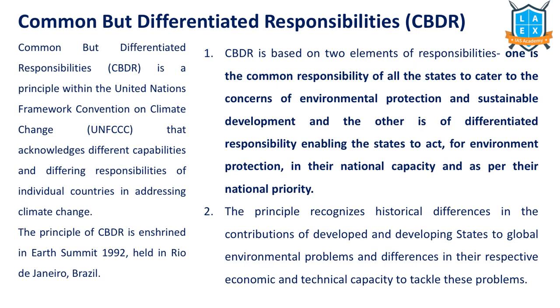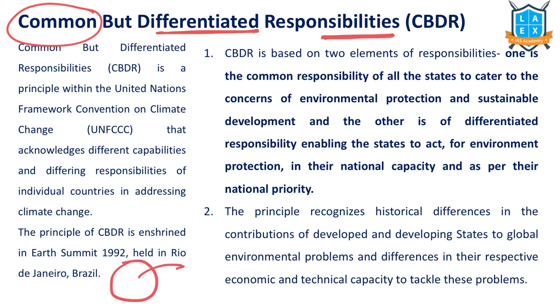This convention has brought in a principle called common but differentiated responsibility. That means every country has some common responsibilities, but a few countries have more responsibilities as compared to others. What are those few countries? Generally, developed countries, which are industrialized.